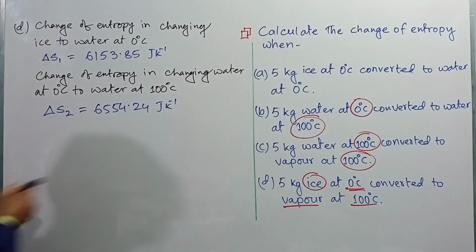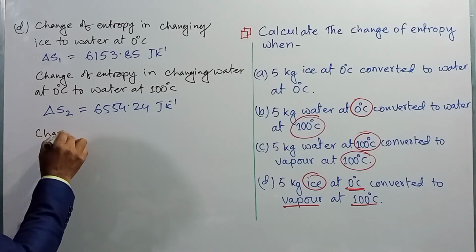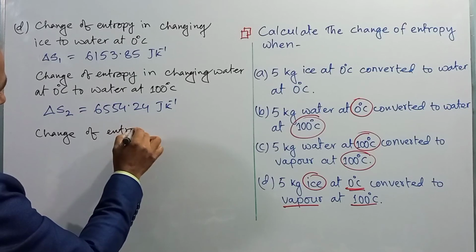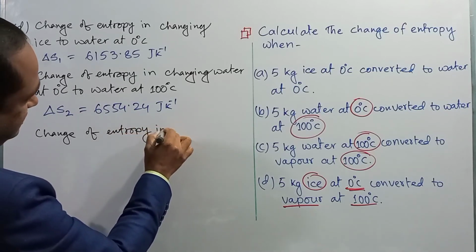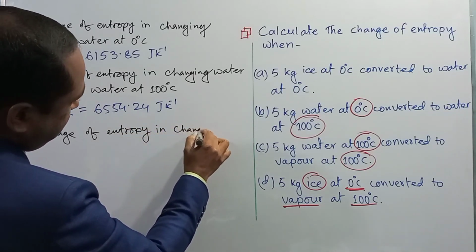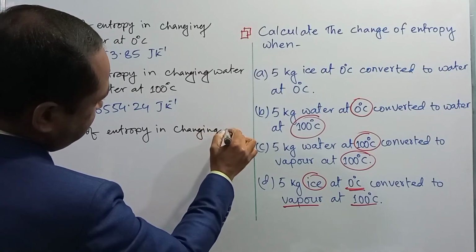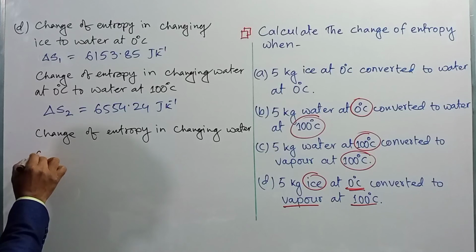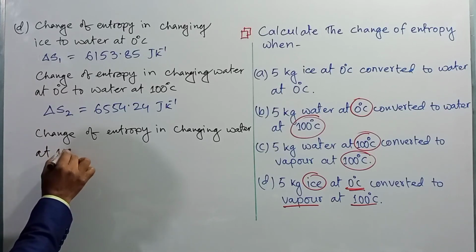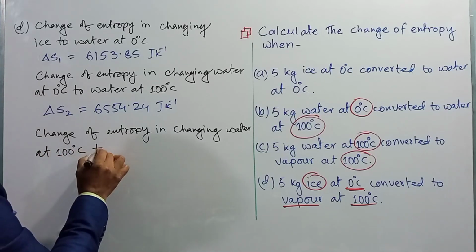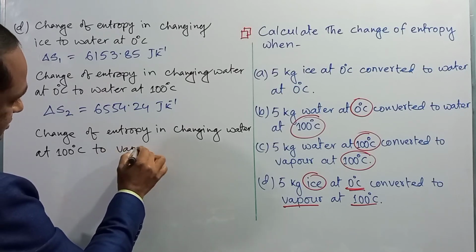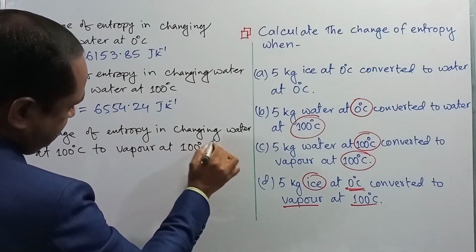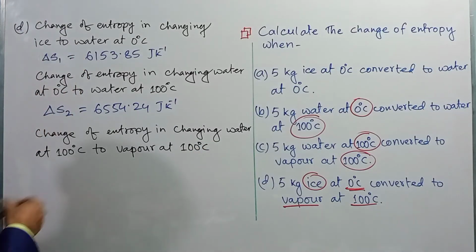And finally the change of entropy in changing water at 100 degree Celsius to vapor at 100 degree Celsius.